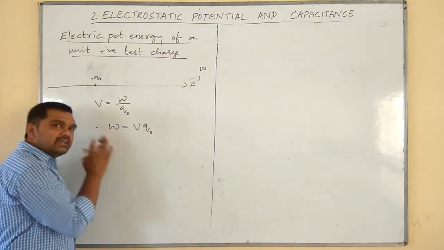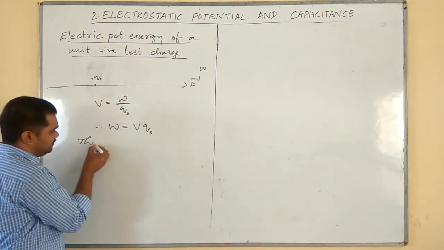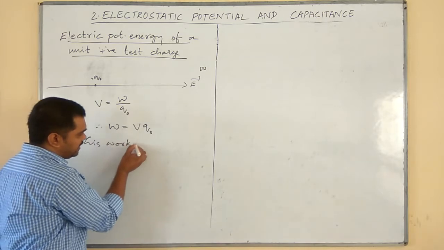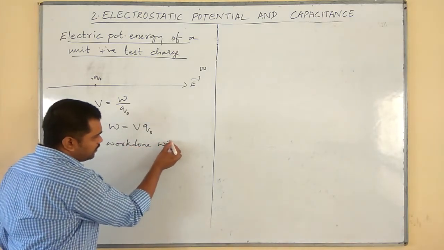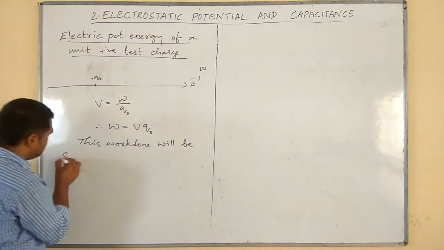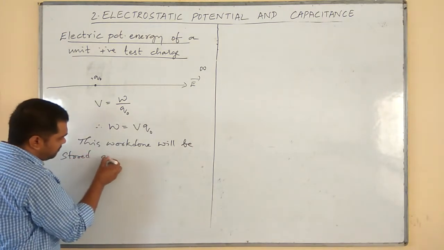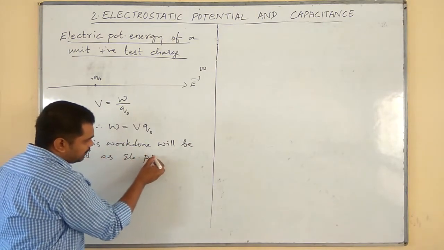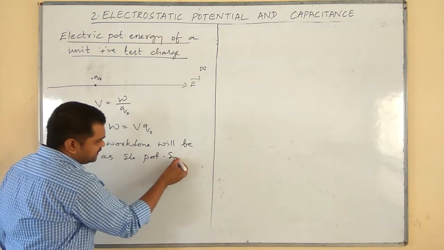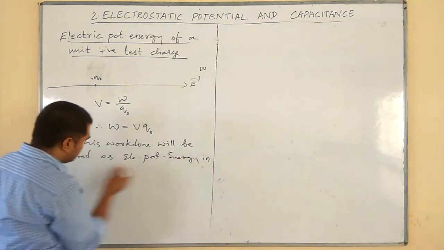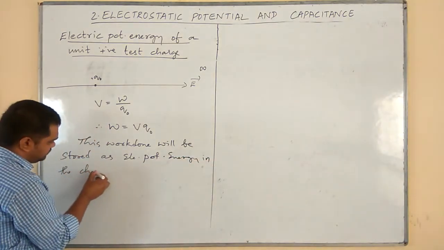Now, this work done will be stored as electric potential energy in the charge.